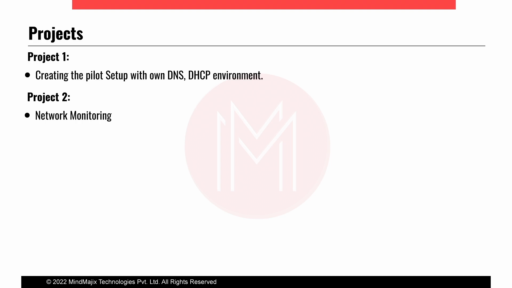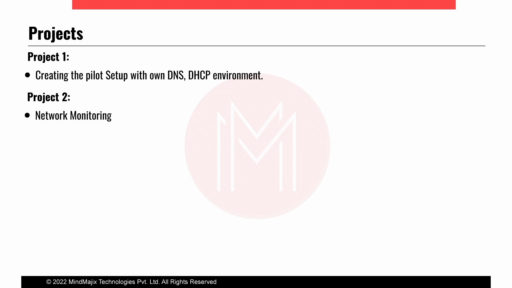Okay, going to the next slide. After completing the course, we have to perform some project activities also, to verify the knowledge of the candidate, and if you want to explore his knowledge from more perspectives. Then I have mentioned here two projects, like creating a pilot setup for your own DNS and DHCP environment. This project will include his own DNS server, DHCP server, and some clients also. Like this, the setup will work with FQDNs, which means fully qualified domain names.